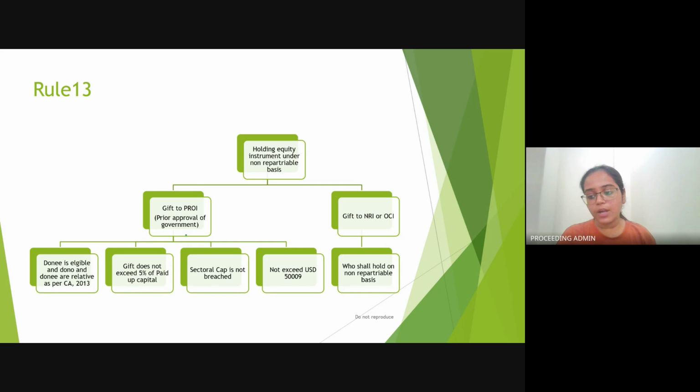resident outside India. If the gift is being made to NRI or overseas citizen of India, then only one thing is to be considered, that is the non-repatriable basis पर ही holding होनी चाहिए. Because अगर non-repatriable basis पे पहले किसी NRI ने hold करके रखा था, and if the same is being transferred, or I should say gifted to another NRI or OCI, the same should be held on non-repatriable basis only.